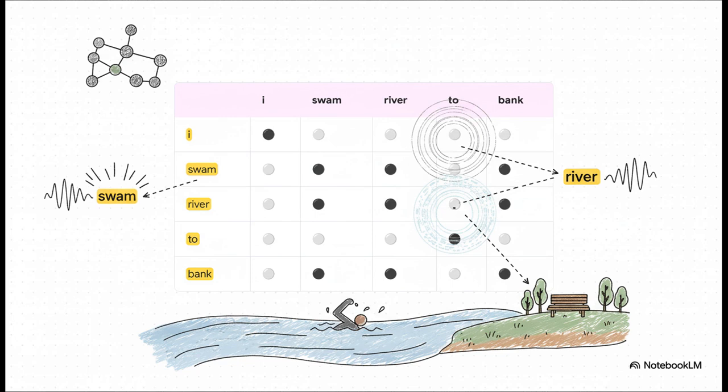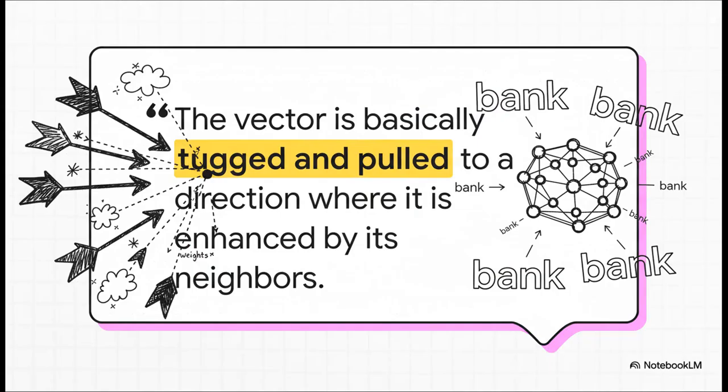The AI calculates a score for every possible pair of words. See the dark circles? In our sentence, words like swam, river, and bank would all get high scores with each other. They agree, which signals a really strong contextual link. This brings us to the final and honestly the most beautiful part of this process. The word vector is literally tugged and pulled into a new position, one where its meaning is enhanced by its neighbors.